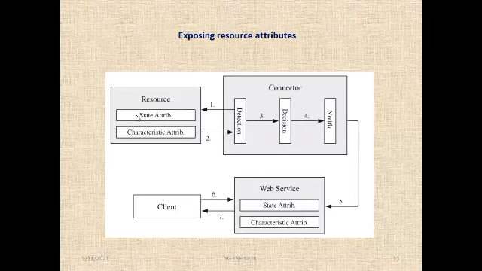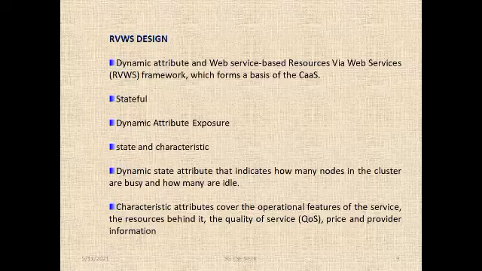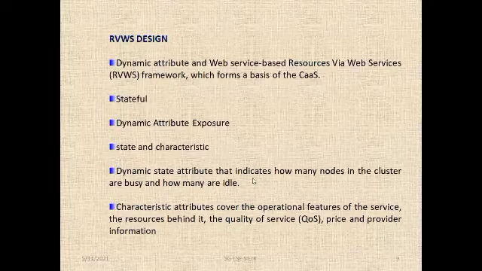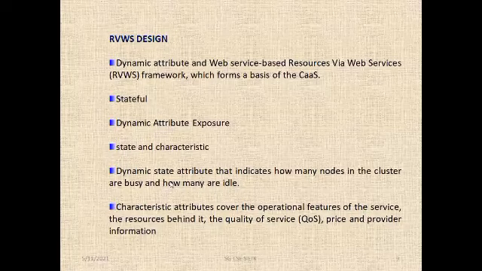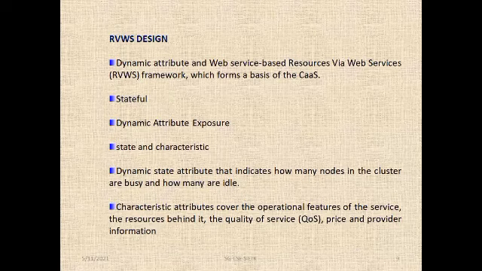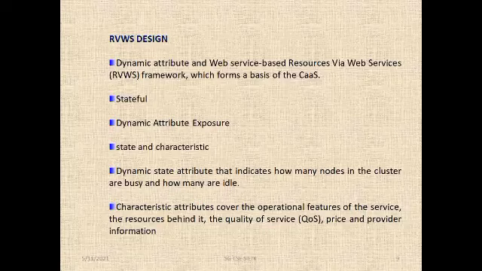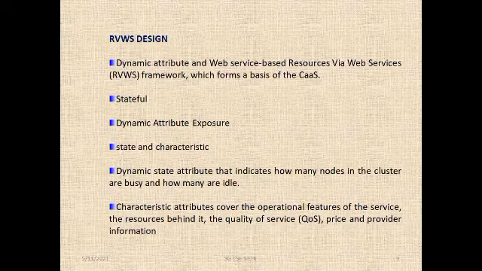There are two concepts in a resource: state attribute and characteristic attribute. The state attribute indicates how many nodes in the cluster are busy and how many are idle. State means, for example, if I'm having 5 servers, I should state which server is in idle state and which server looks busy. That is the state attribute. Characteristic attribute means the actual characteristics: the server price, some provider information, quality of services. These are all the characteristic attributes.